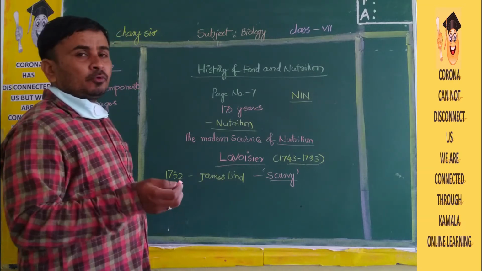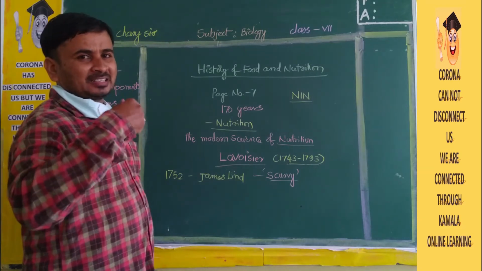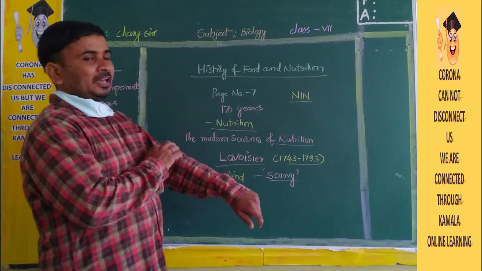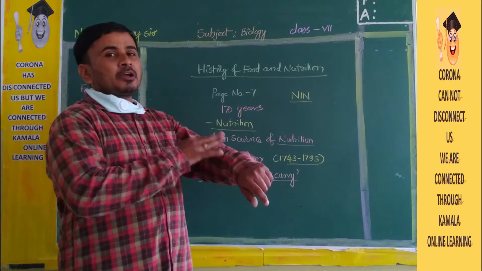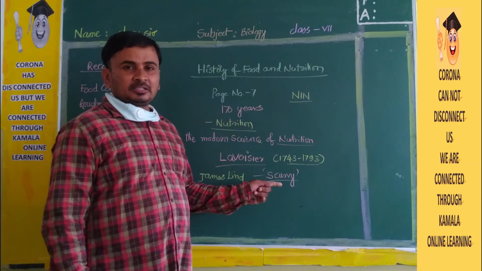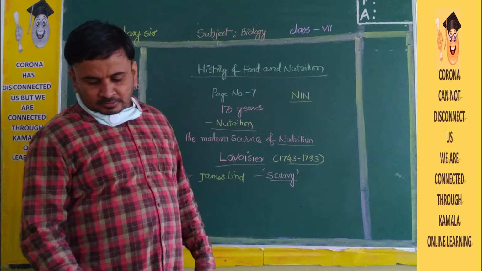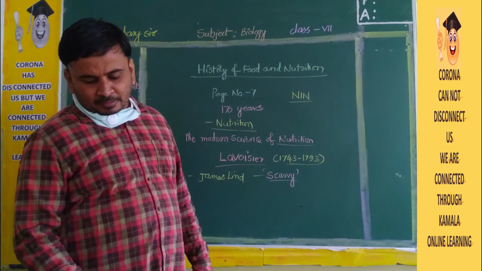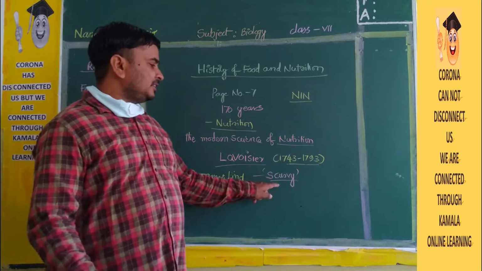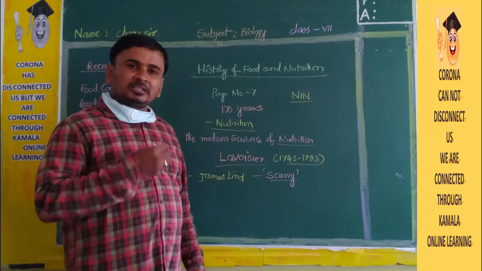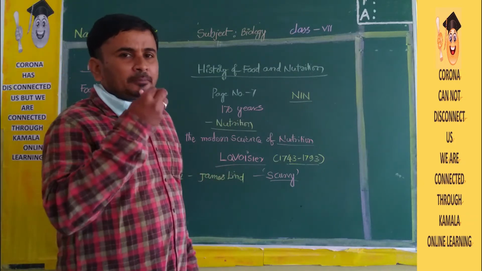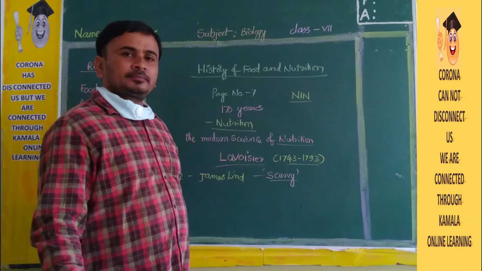What is the meaning of deficiency? You don't take proper minerals, elements and components in your body, so some symptoms will appear in your body. That is called a deficiency disease. Scurvy can be cured or prevented by eating fresh fruits and vegetables. It is a deficiency disease. If you don't take proper food, you will get this disease.